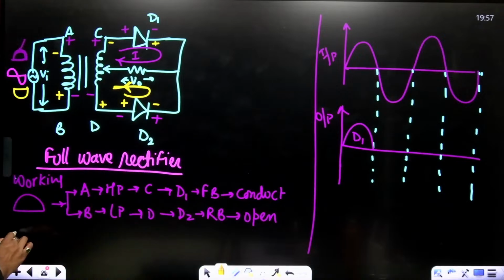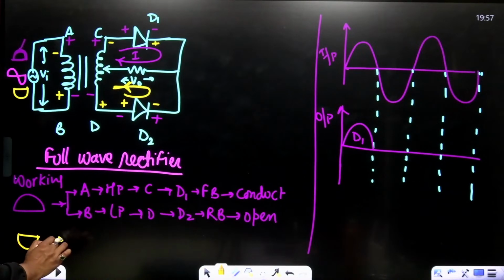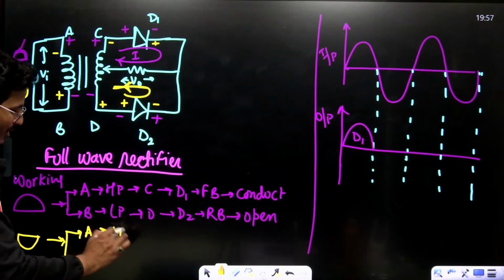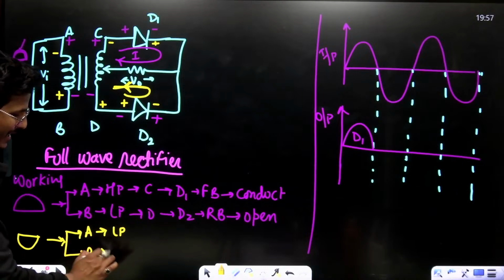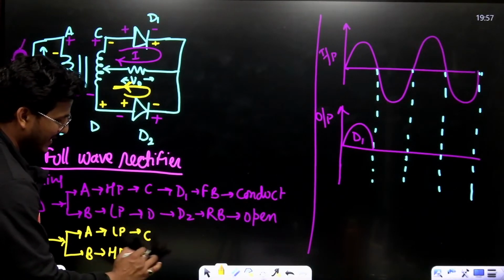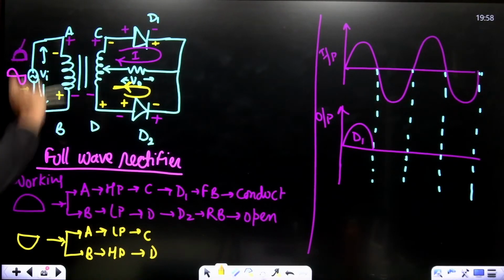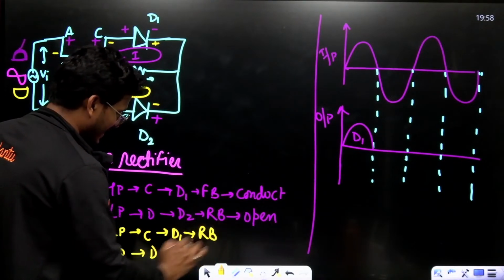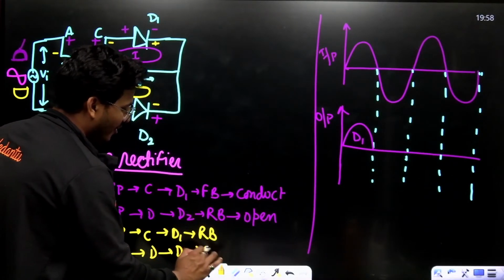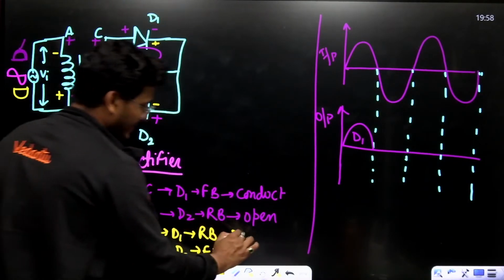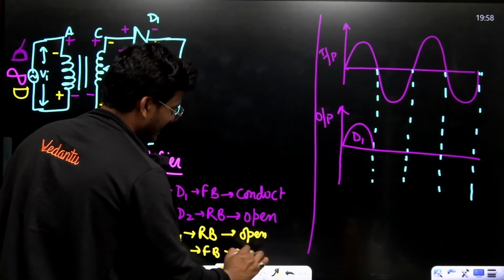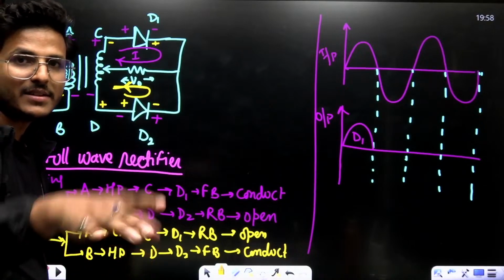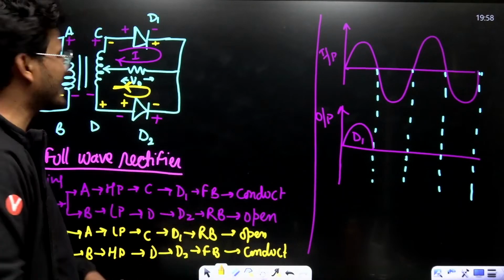That means if the negative phase comes at this point, A is at lower potential and B is at higher potential, and in accordance with that C and D too, just because this is a transformer. Now D1 is in reverse bias and D2 is in forward bias, so D1 is open and D2 conducts. But the important thing is the direction of current will be the same.